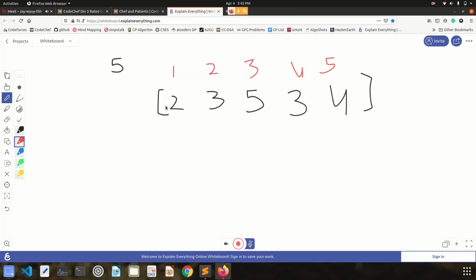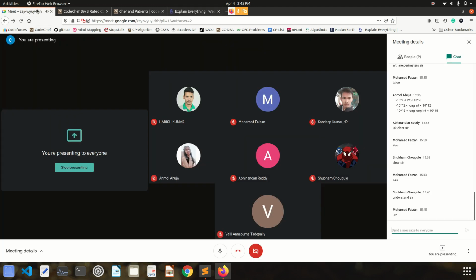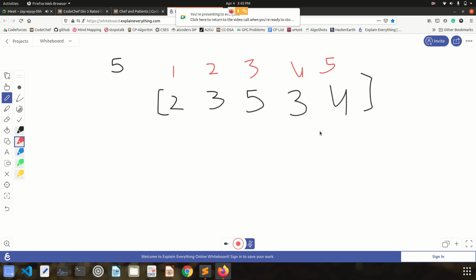See, the illness level, we have 5 people waiting in front of Chef's hospital, and first person is having illness level 2, second person illness level 3, third person illness level 5, fourth person illness level 3, and fifth person illness level 4. So which person will be treated first? I'm just asking this thing. Third, right? Third person will be treated first. Why? Because this person is having maximum illness, so he has to be treated first, right?